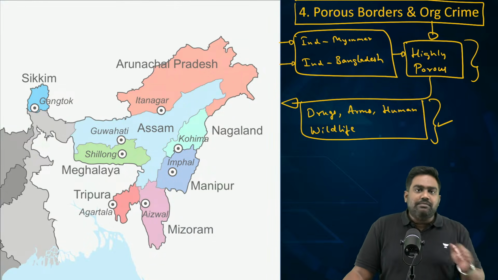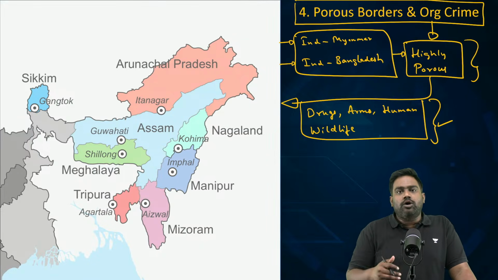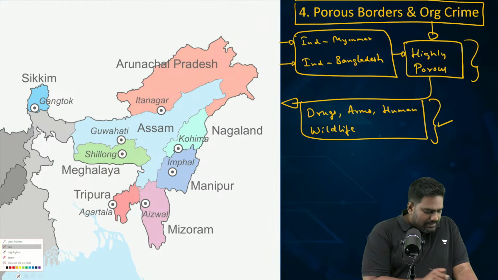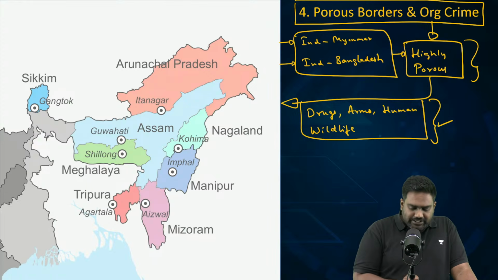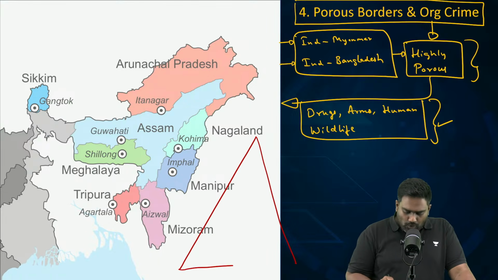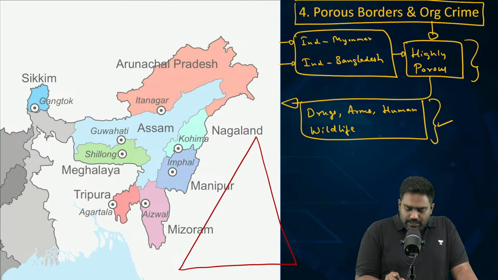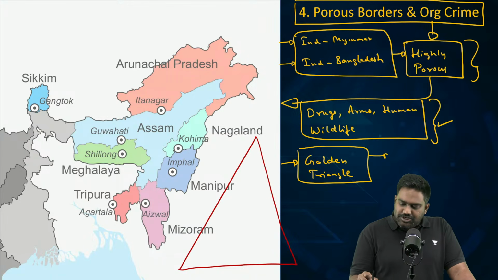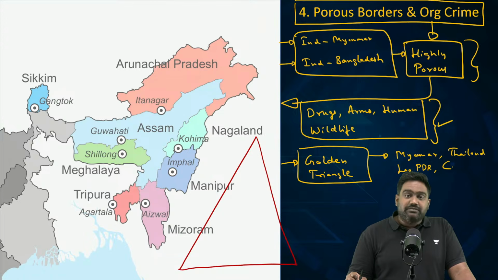Right next to the India Myanmar border, there is a hub for organized criminal activities, one of the global hubs for narcotics production and trafficking, known as the Golden Triangle region. I'm sure many of you would have heard about the Golden Triangle. It's a region that covers three Southeast Asian countries. It covers Myanmar, Thailand, and Lao PDR. Of late, the criminal activities and the presence of these criminal mafias has extended into Cambodia as well.